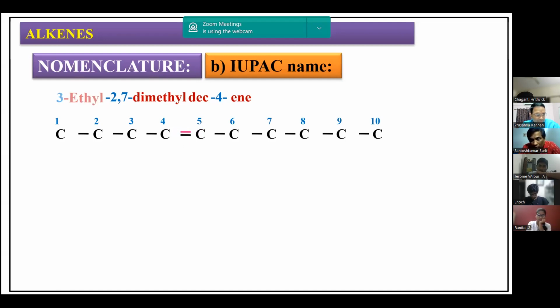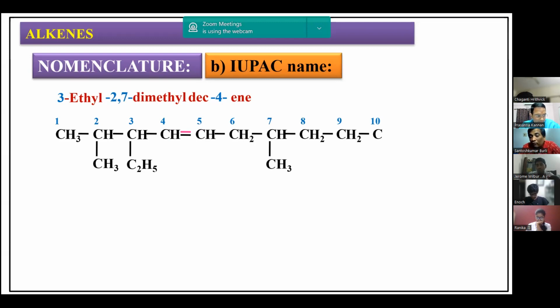Then at the third position, you have to keep the ethyl group. At the second and seventh positions, you have to keep methyl groups, and everywhere else you have to fill in the hydrogens to complete their valency. Carbon valency is 4, so based on the carbon valency you have to take the number of hydrogen atoms. That is how we can write the structure of this alkene. Any doubt here?